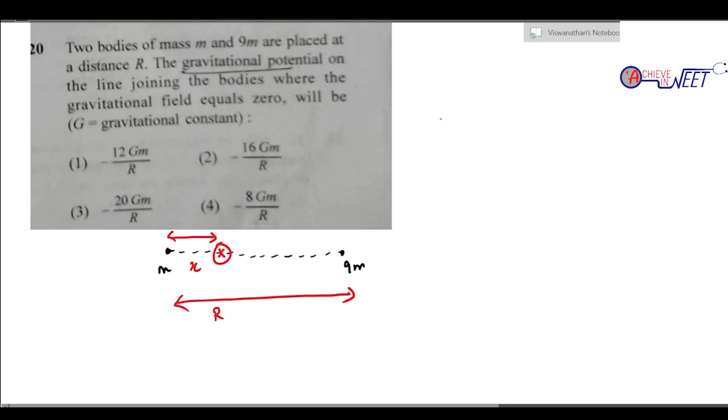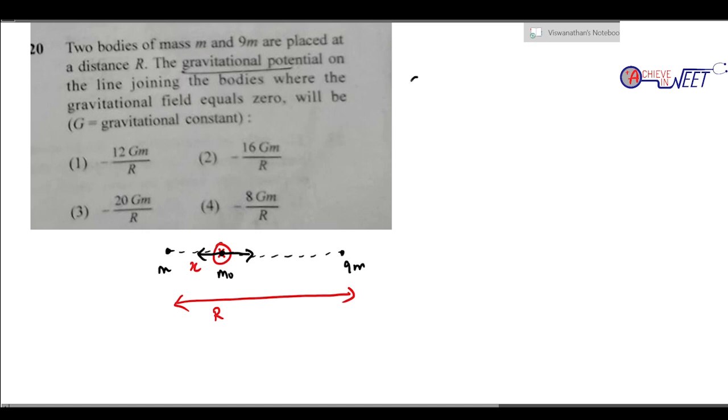So what I know, when will the gravitational field be 0? So what is gravitational field? Always remember, gravitational force is an attractive force, always attractive, so the field is also going to be in the same direction. Suppose I place a test mass m0 here, due to this m, it will be attracted in this direction. Suppose I have the test mass here, with the mass 9m, due to this it is going to be attracted in this direction.